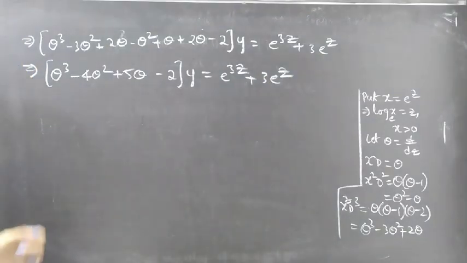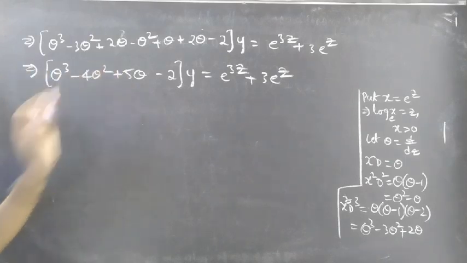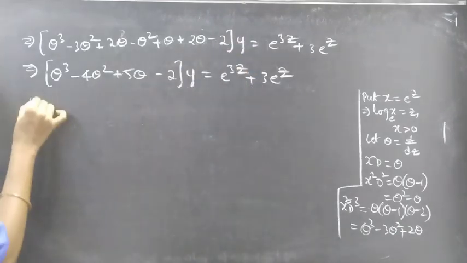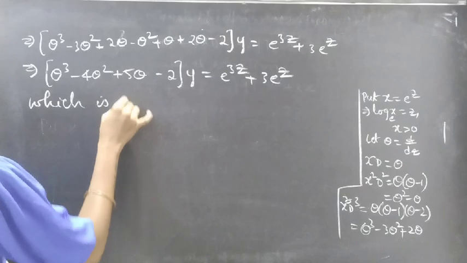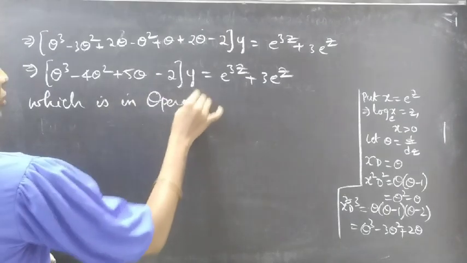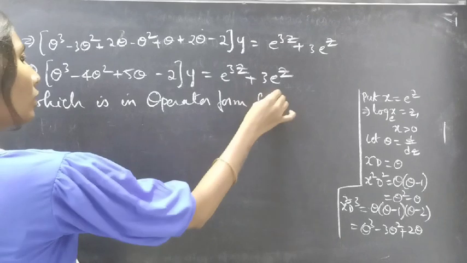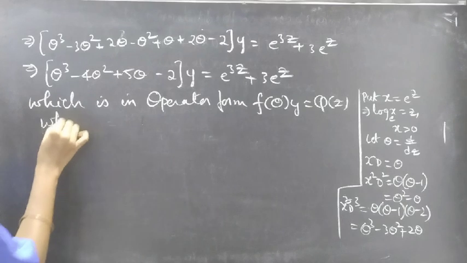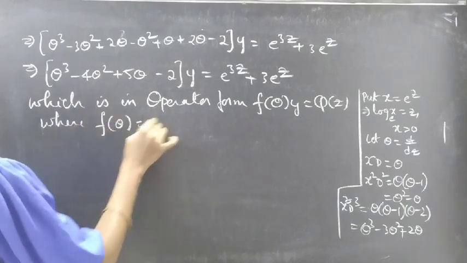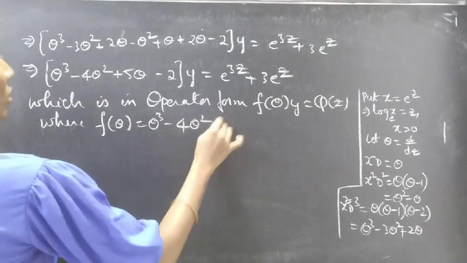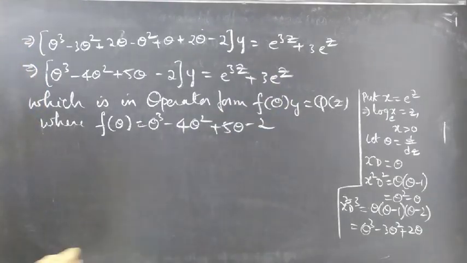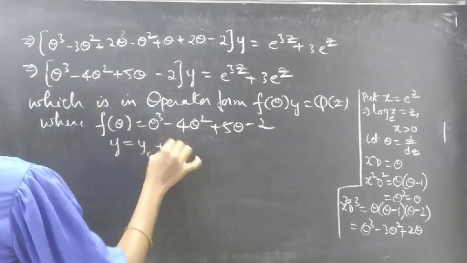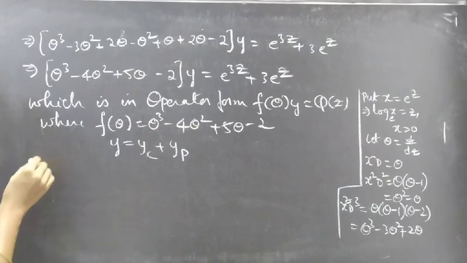So we have reduced the given differential equation to an equation with constant coefficients, and also this is in operator form f of theta into y equals some function of z, where f of theta equals theta cube minus 4 theta square plus 5 theta minus 2. Now we need to find the general solution to the given equation, which is given by y equals yc plus yp. We'll find yc using the auxiliary equation.